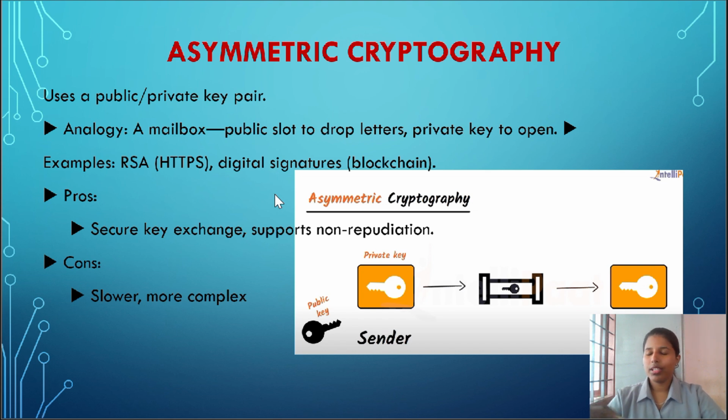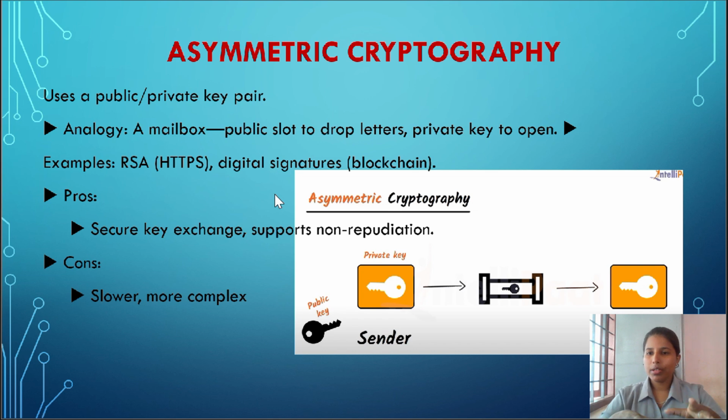For example, in the Alice and Bob concept, if Alice wants to send a secure message to Bob, she encrypts the message with Bob's public key. Only Bob, with his private key, can decrypt and read the message. That's how the concept works. I hope you understand that.